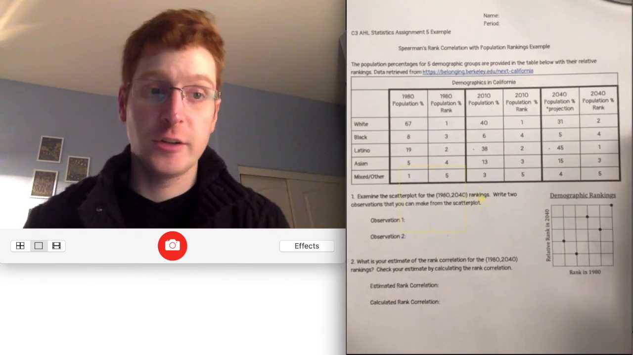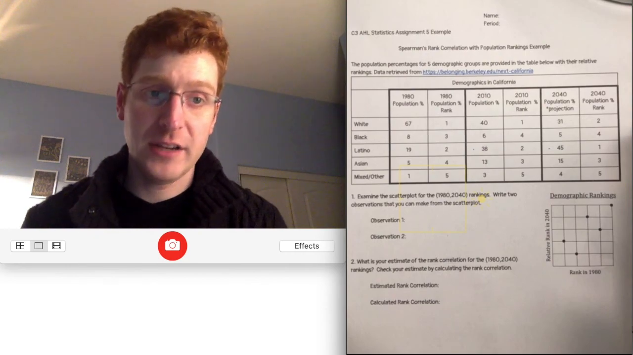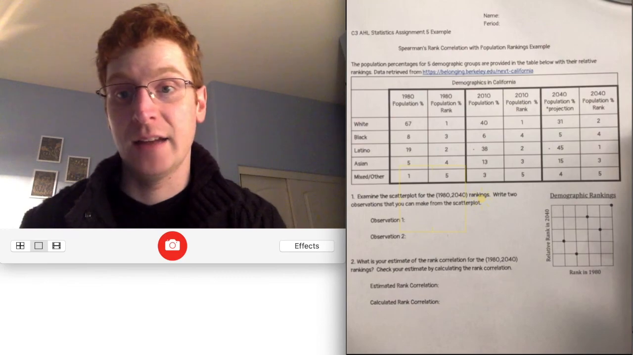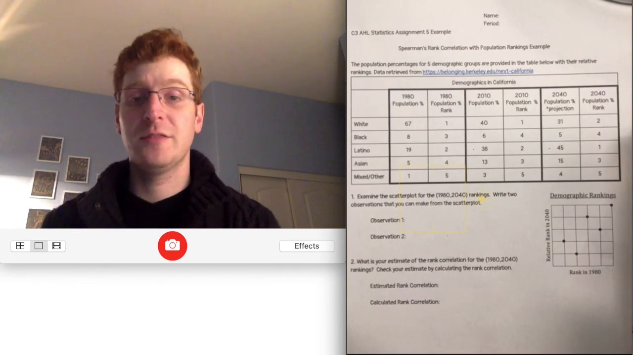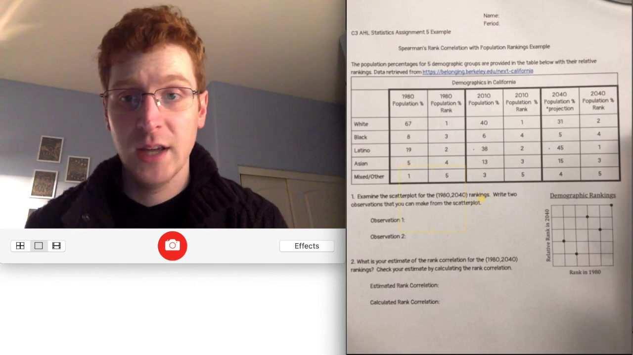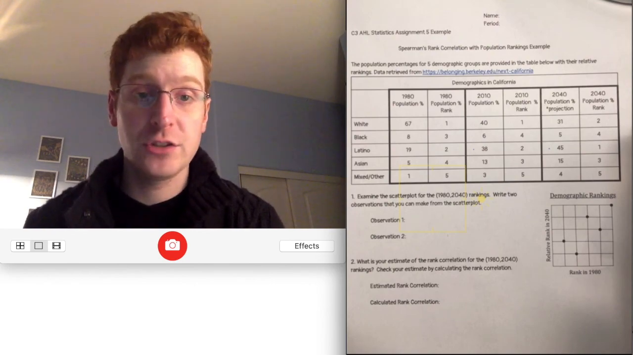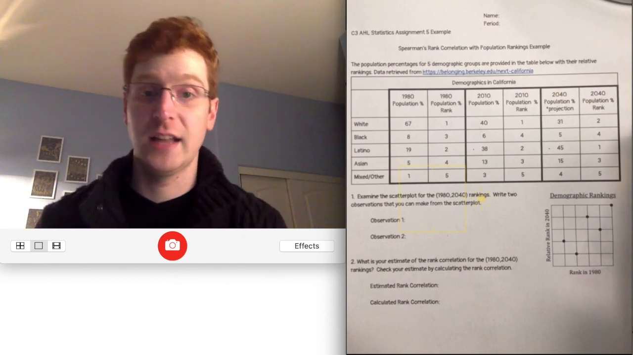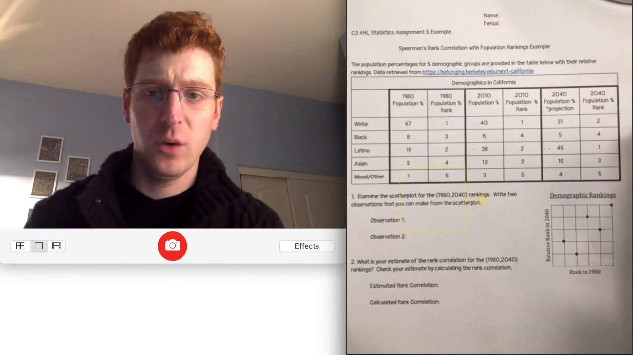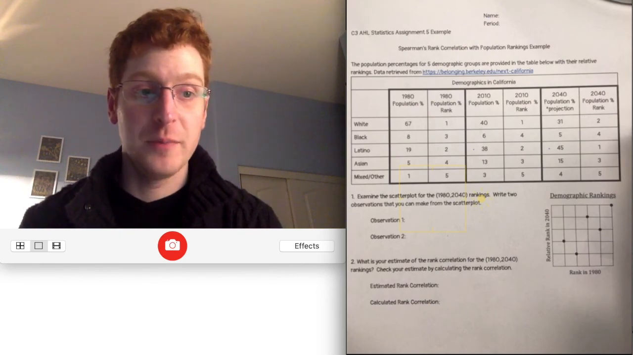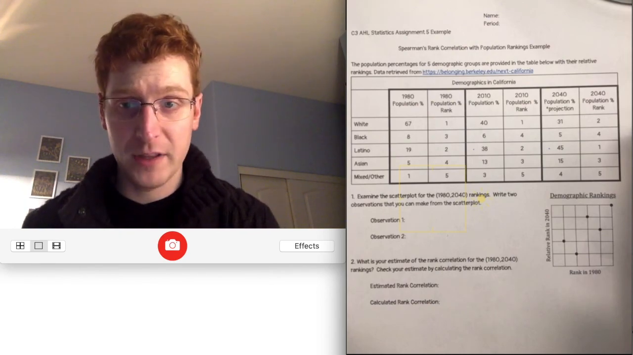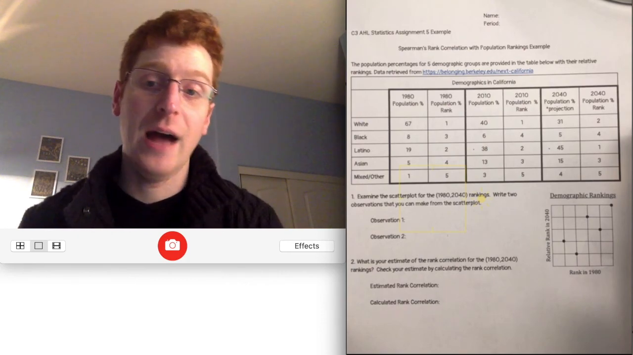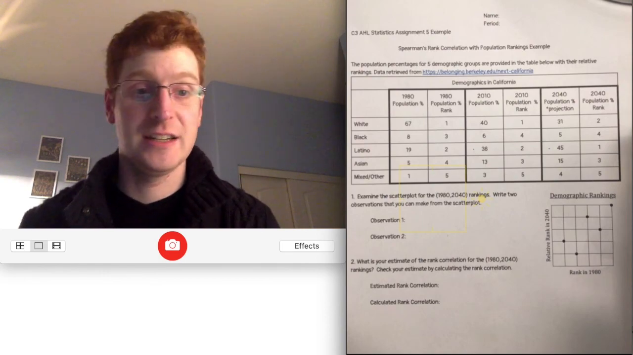It's asking us to determine if there's a correlation between population rankings between 1980 and 2040 and 1980 and 2010. So what this means is that if there were a strong positive correlation in this data, a high population demographic would stay high and a low population demographic would stay low over time. A weak positive correlation would mean that for the most part, lower population percentages would stay low and higher populations would stay high. However, there might be some significant exceptions.